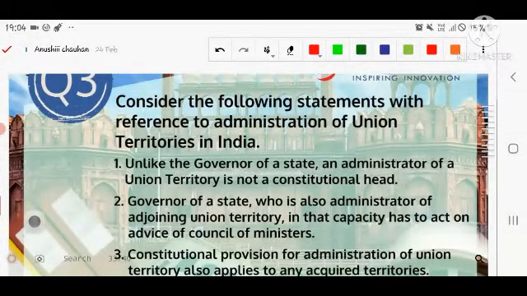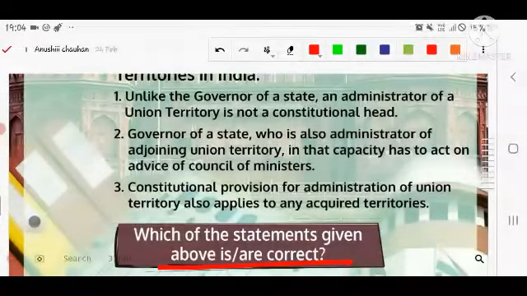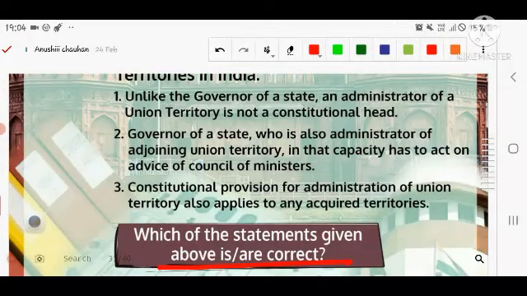Consider the following statements with reference to the administration of union territories in India. The first statement says that, unlike the governor of a state, an administrator of a union territory is not a constitutional head, but the governor is a constitutional head. That is the meaning of the first statement. Second statement: the governor of a state who is also administrator of an adjoining union territory, in that capacity has to act on the advice of the council of ministers in the case of the union territory, but not in the case of the state as primarily.